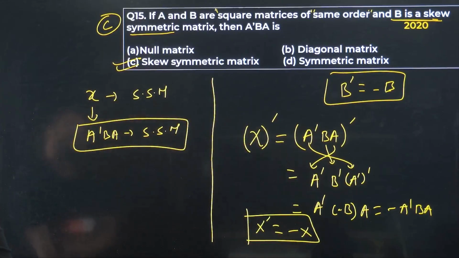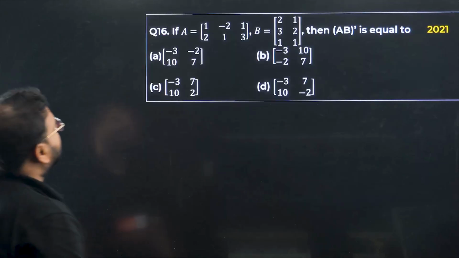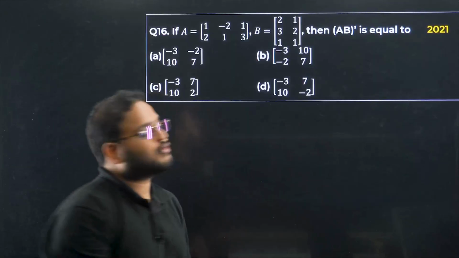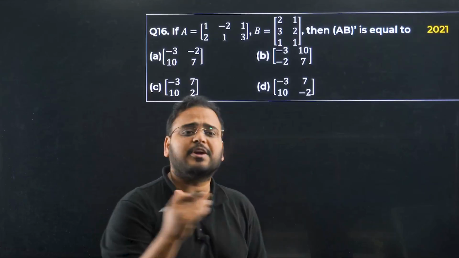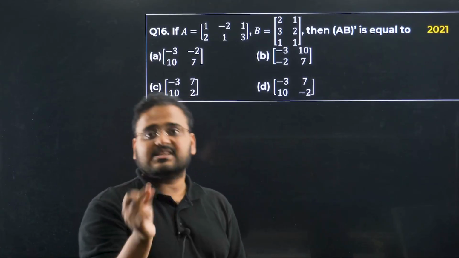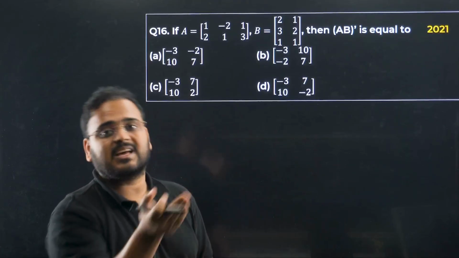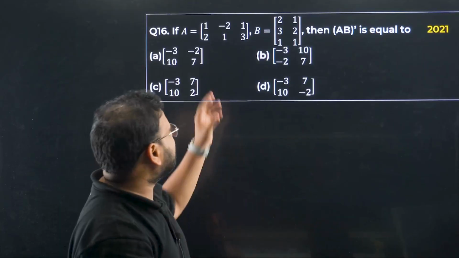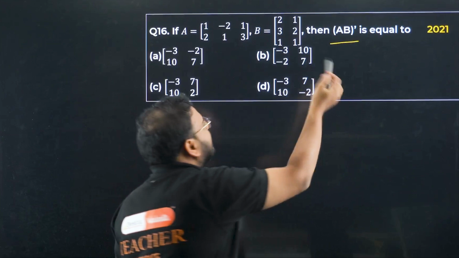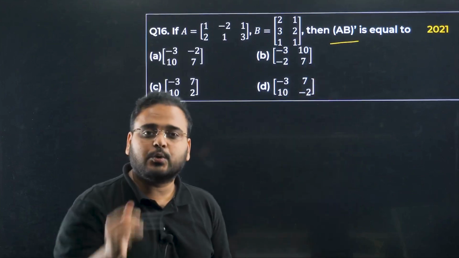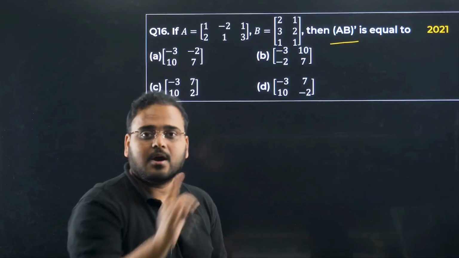Okay. Question number 16, let's solve now. A they have given, B they have given, they are asking to find AB transpose. Now in a question like this, don't try to solve it entirely. After every step, look at the options and see which option is eliminated. Otherwise it will take too much time. Any question where multiplication and transpose are there, try to go step by step and check the options also.